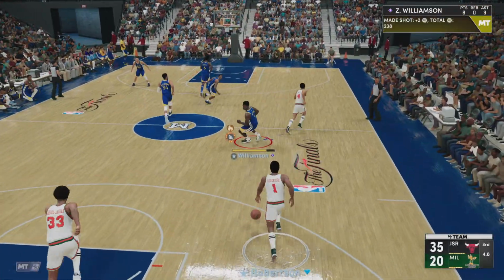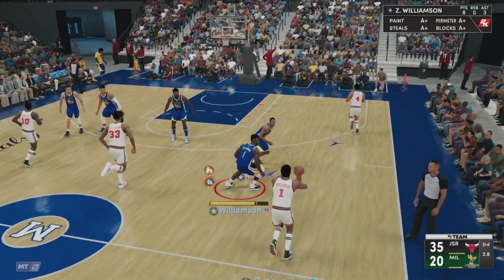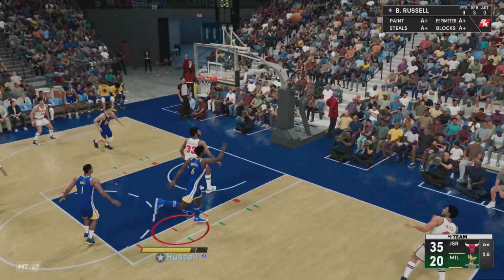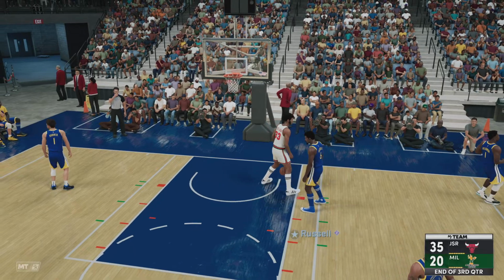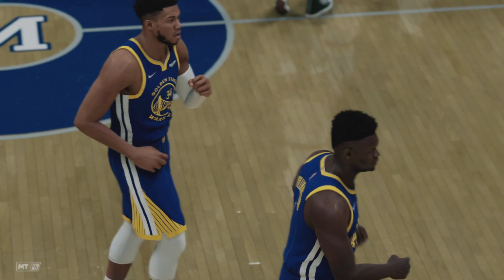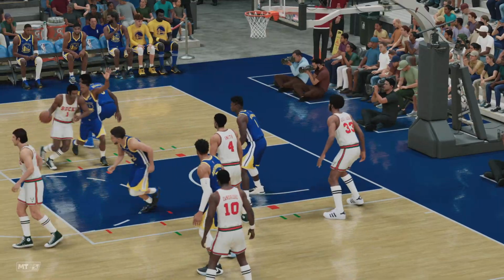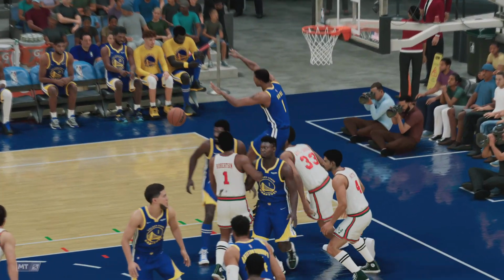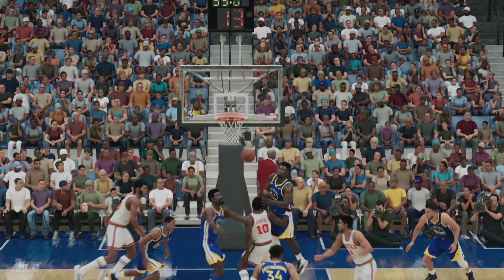And you see the decision-making Williamson possesses. Phenomenal with the reads in terms of the defense and just taking what's available. And so it's Chicago, finding a 15-point lead at the end of the quarter. Their defense has been active and effective. We'll get right back to the action when we return.